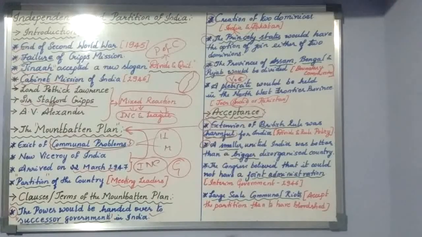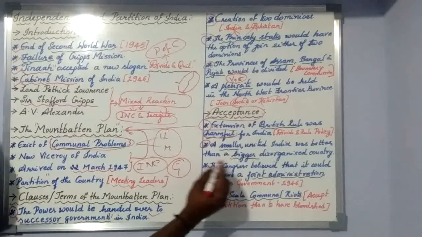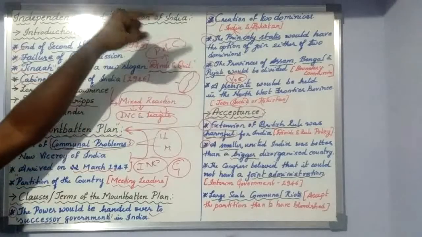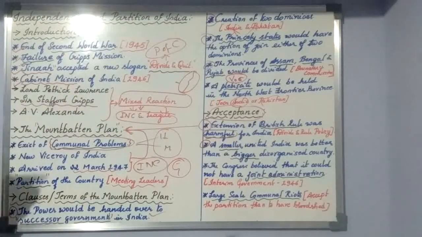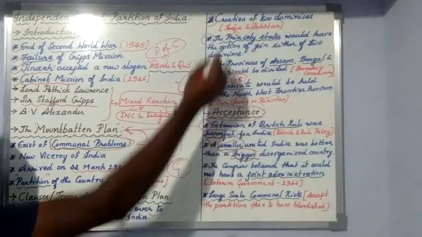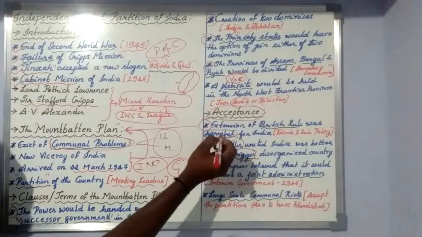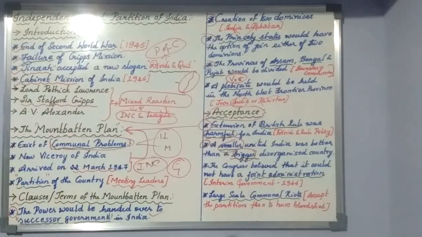Second one is a smaller united India was better than a bigger disorganized country. Okay, Gandhiji said that if at all you want the partition, you do it on my dead body. Later on, Gandhiji and all the INC leaders realized that it is better to have a small administration of the Indians than to have a big administration of two different religions, Hindu and Muslims, or League and INC. It's better to have them separate. So that realization made them accept the Mountbatten plan.